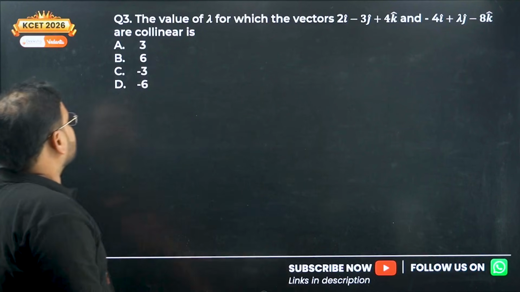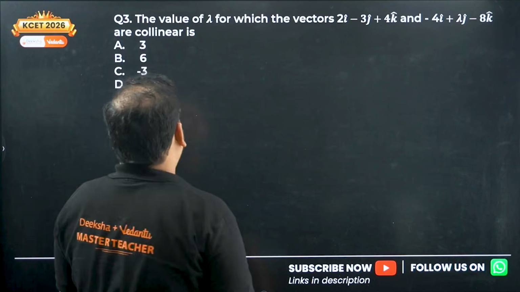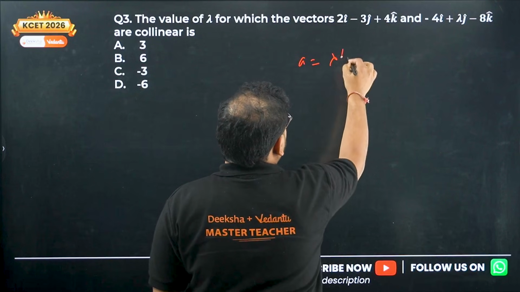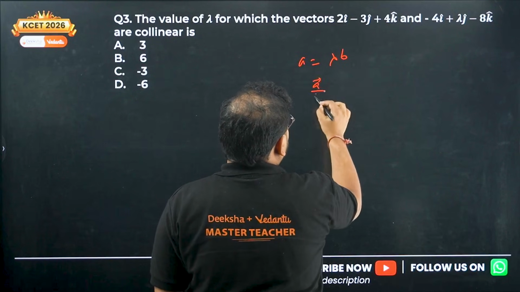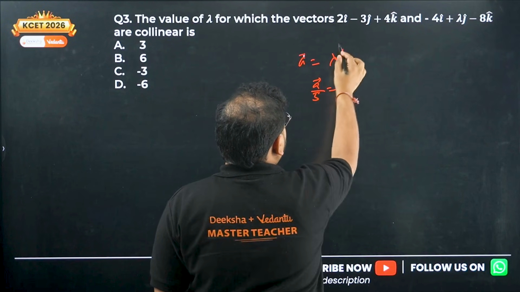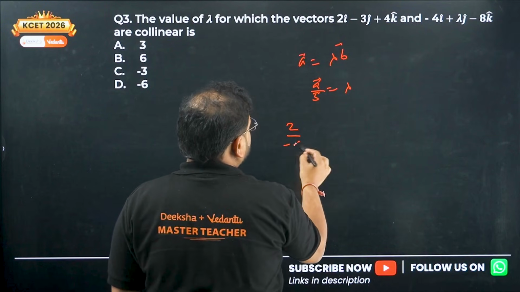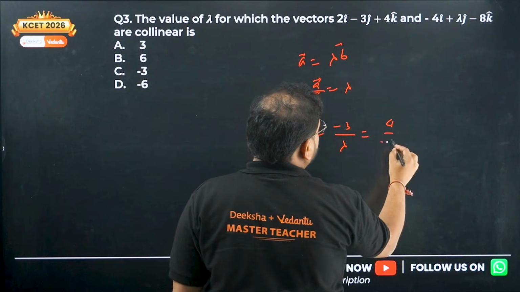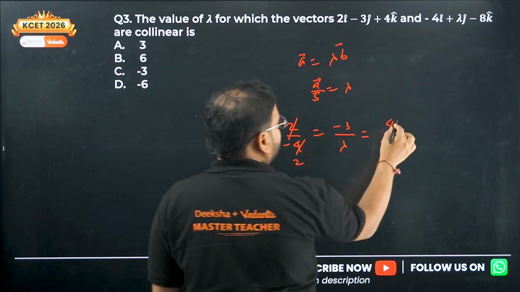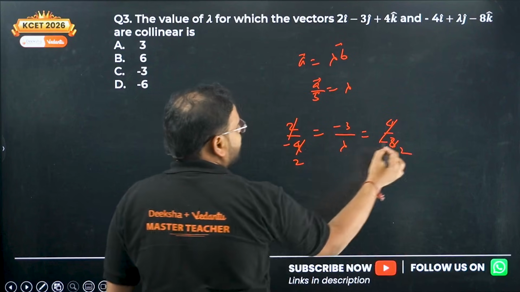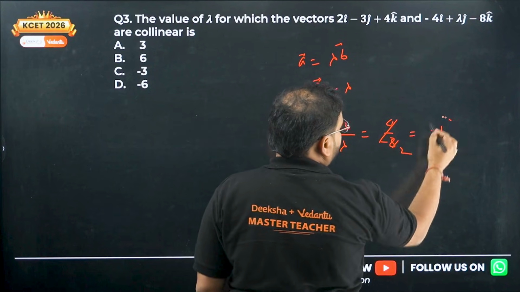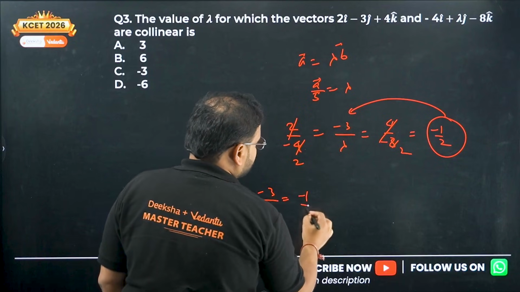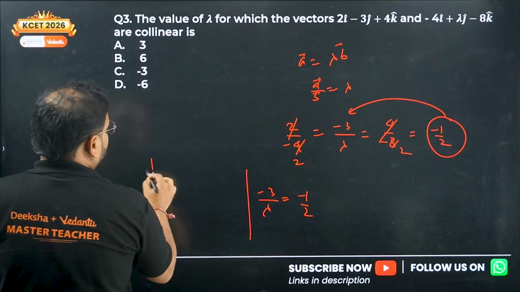Okay. The value of lambda for which the vectors are collinear. For that we know this property is A equals lambda B. So basically A by B will be equal to a constant lambda. So write the ratio 2 by minus 4, minus 3 by lambda, and 4 by minus 8. Check here, 2 by minus 4 is minus 1 by 2, and 4 by minus 8 also is minus 1 by 2. It means basically I'm getting the ratio to be equal to minus 1 by 2. Compare these two now. So minus 3 by lambda equals minus 1 by 2. Cross multiply. You get the lambda value as 6.